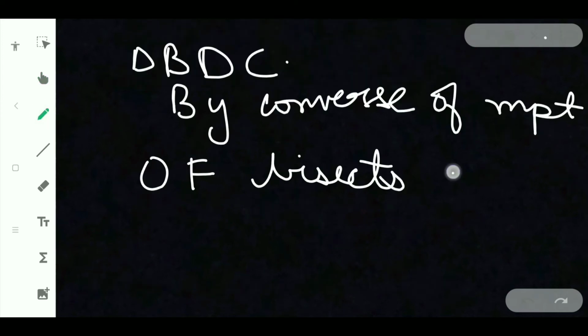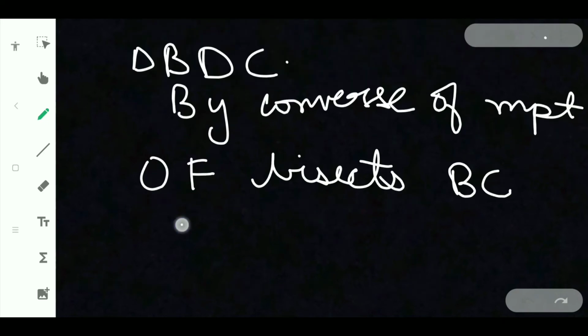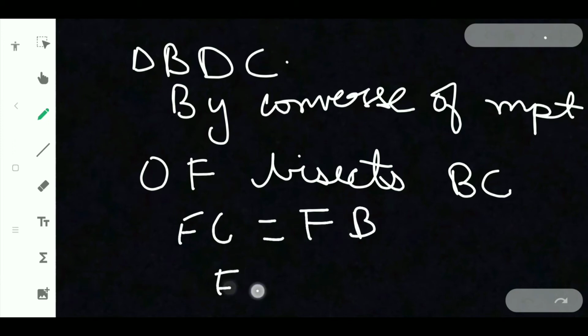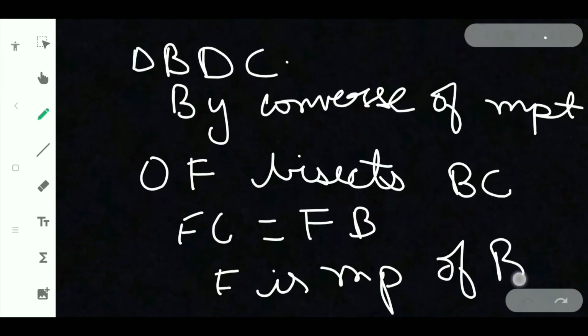Nothing but FC is equal to FB. Nothing but F is midpoint of BC.